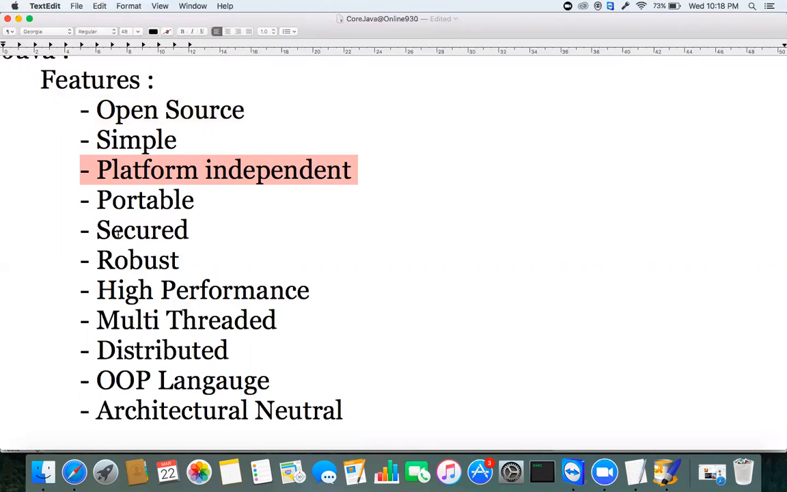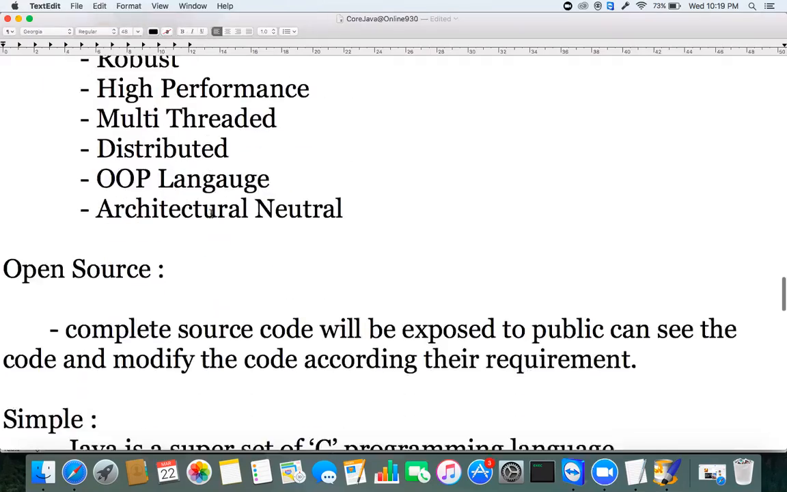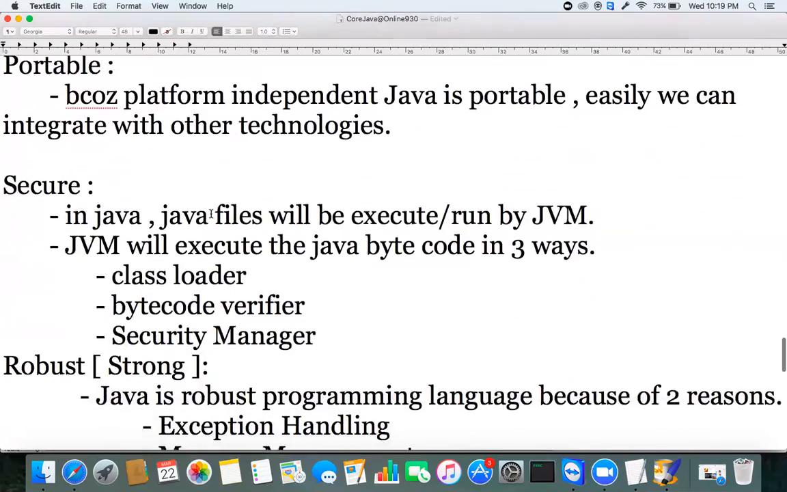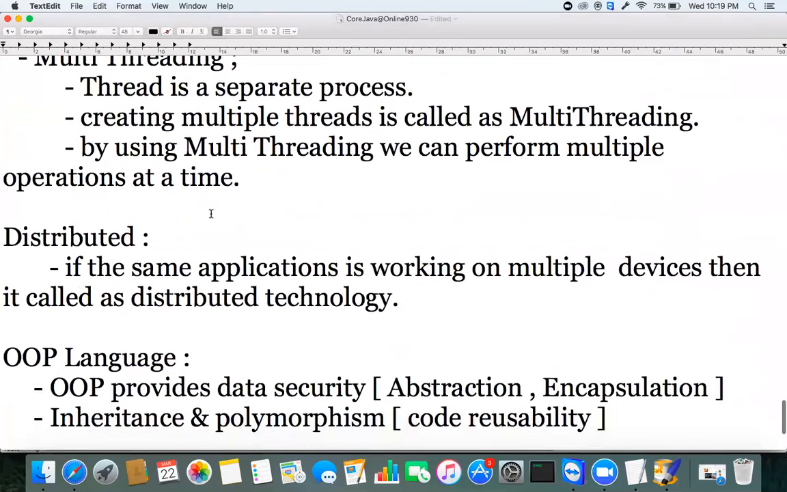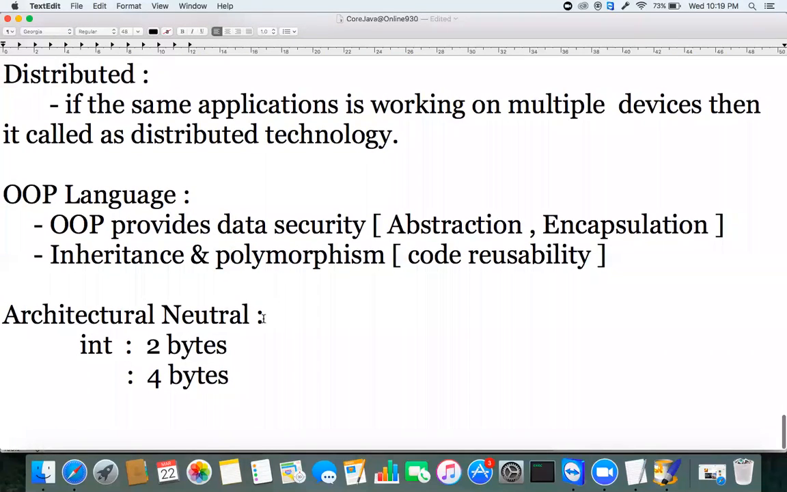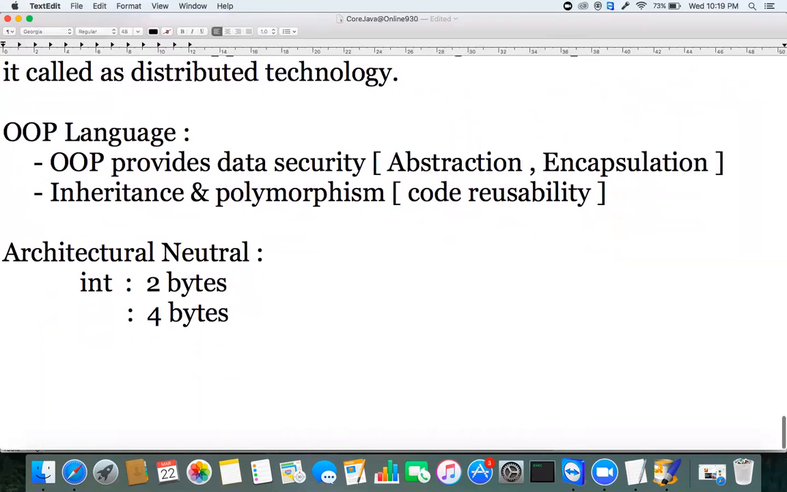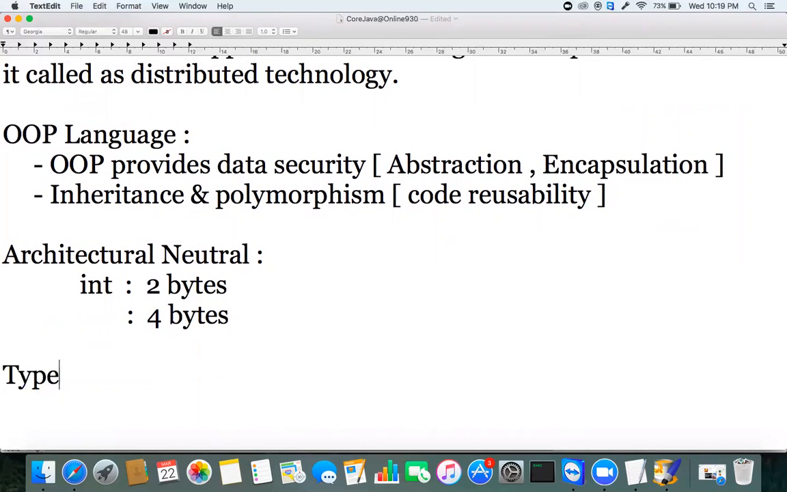The next thing is that Java is a secure programming language because of JVM. JVM has 3 phases, right? Because of that, Java is called a secure programming language, and it's a distributed and object-oriented programming language. So these are all the features of the Java programming language. The next thing, we discussed a brief explanation about each and every advantage in the description. Next we discuss how many types of Java applications are there.